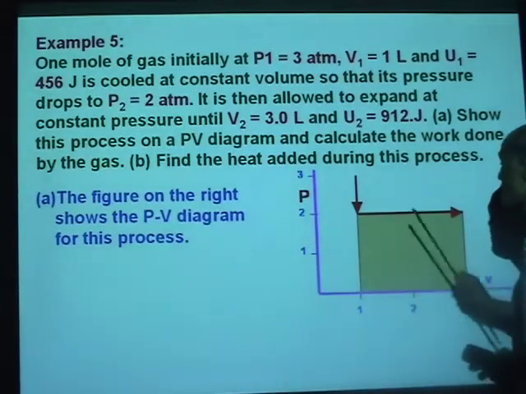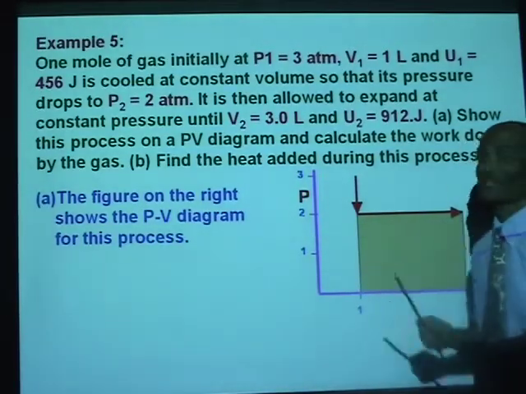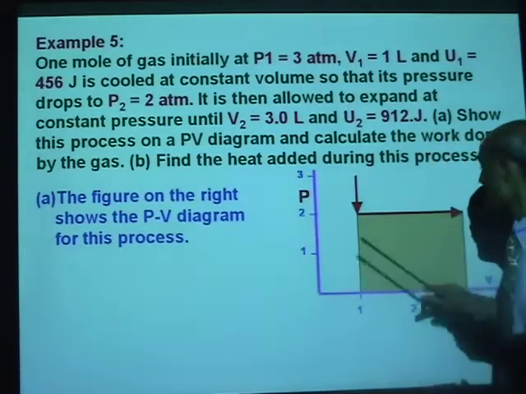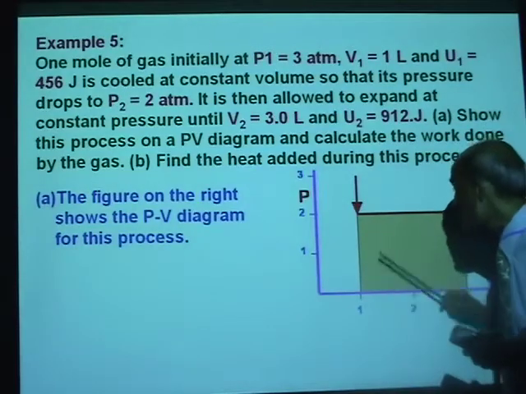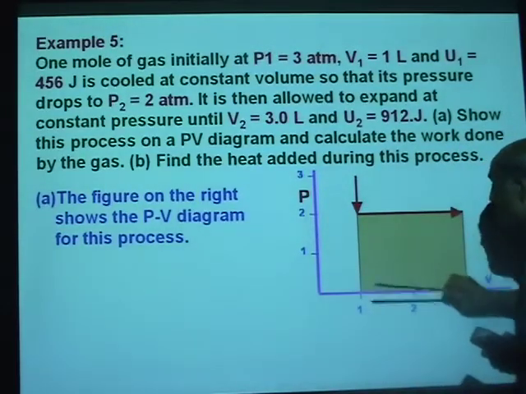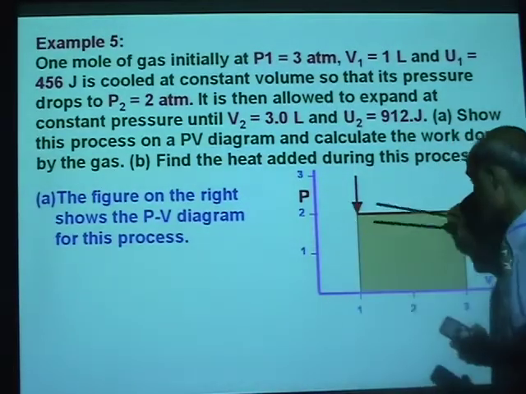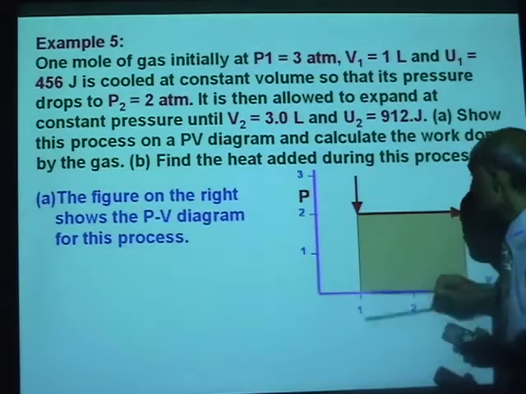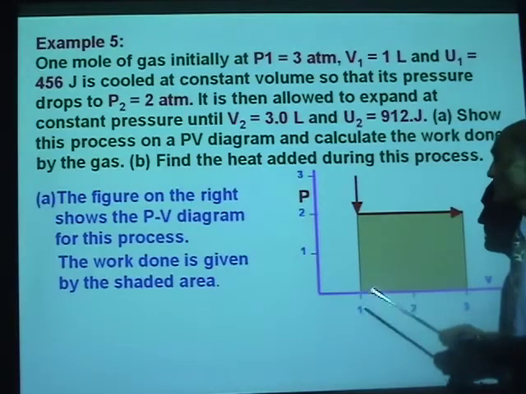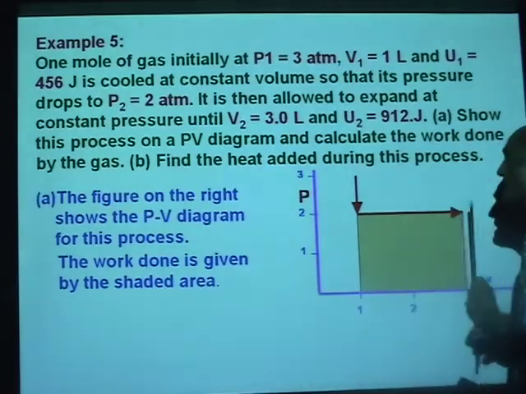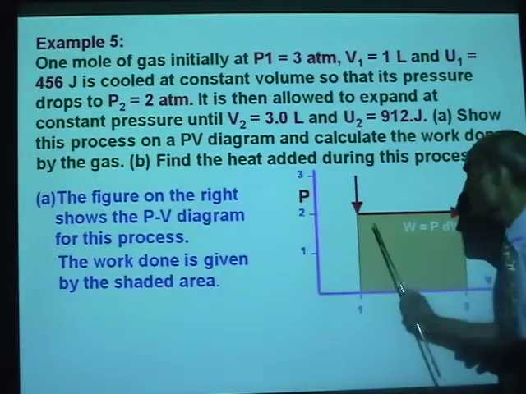Show this on a PV diagram. We got the PV diagram there. And calculate the work done. How do you calculate the work done using the PV diagram? Well, the work done is the area enclosed by the PV diagram. During the first process, there is no work done. Work done happens only during the second process. What is the area enclosed in this case? The work done is given by the shaded area, and that will be W equal to P dV.